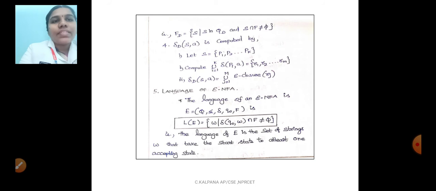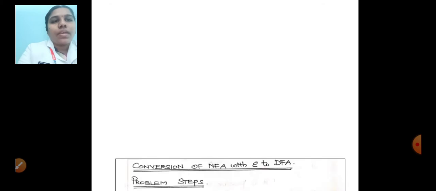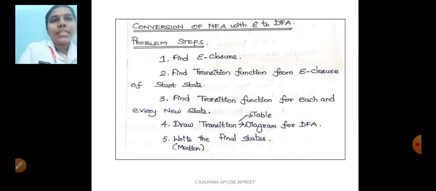At last is the language of epsilon NFA. It is similar to the formal notation of epsilon NFA, that is the formal definition: Q, sigma, del, q naught, F. The language represents the input w such that del cap of q naught comma w is not equal to phi. Because at last we are going to remove all the empty states, and finally we get the answer and we can easily construct the DFA. So these are the steps involved to eliminate the epsilon NFA and easily convert it to a DFA.